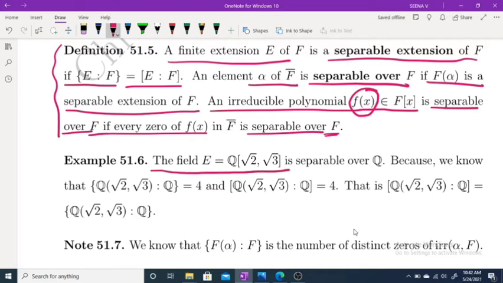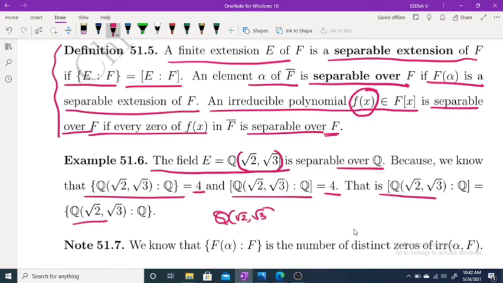If you consider E equal to Q of root 2, root 3, this is separable over Q, because if you consider the index, this is equal to 4. If you consider the degree, this is equal to 4. That means both are equal. Therefore, Q of root 2, root 3 is a separable extension of Q. Okay.